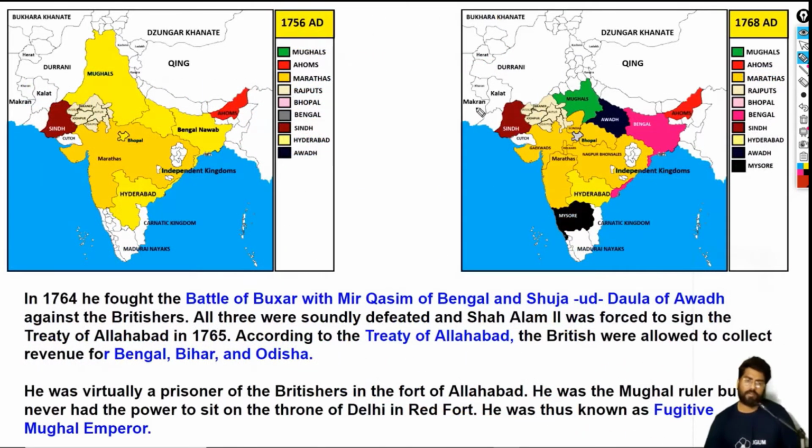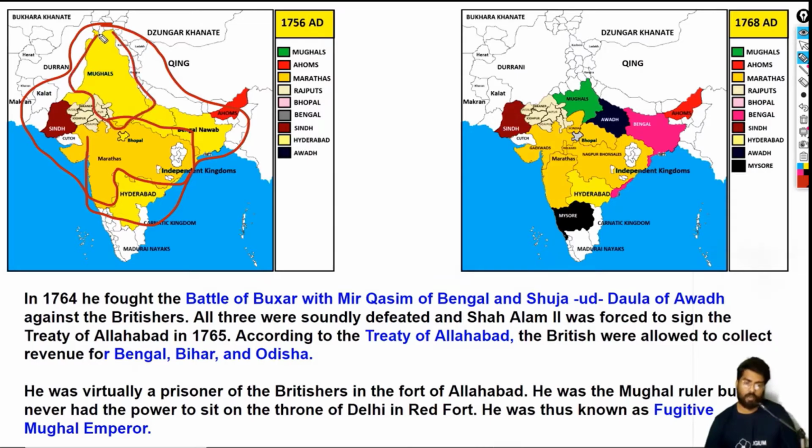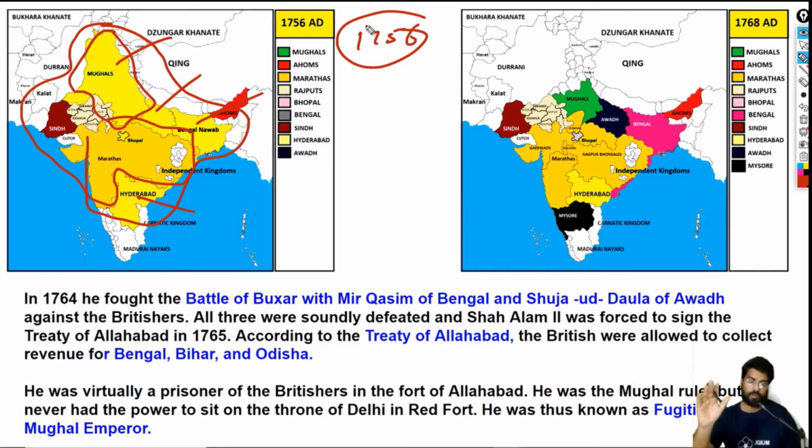So as you can see, in 1756, we have nearly the whole of India in yellow and dark yellow. So basically this was the Maratha Empire, and this is the Mughal Empire, and this is the Awadh Kingdom, this is the Bengal Nawabs and the Hyderabad Nawabs. So basically they were all under the Marathas. The Marathas were the paramount power in 1756. They were at the height of their glory. The Marathas did wonders. They started from a small area somewhere near Pune, and they just expanded like this.